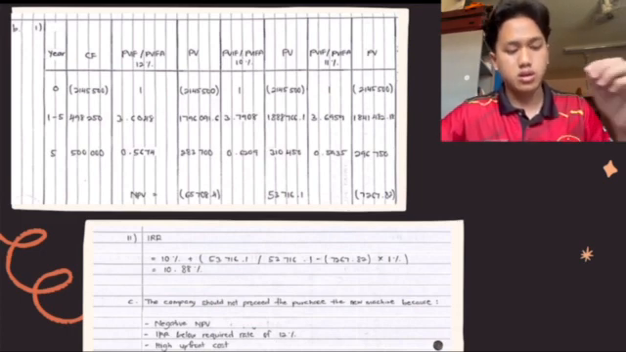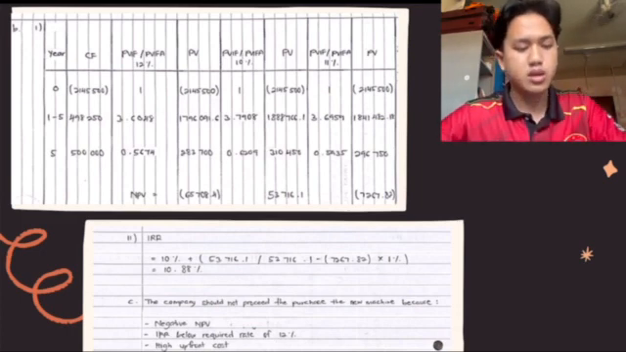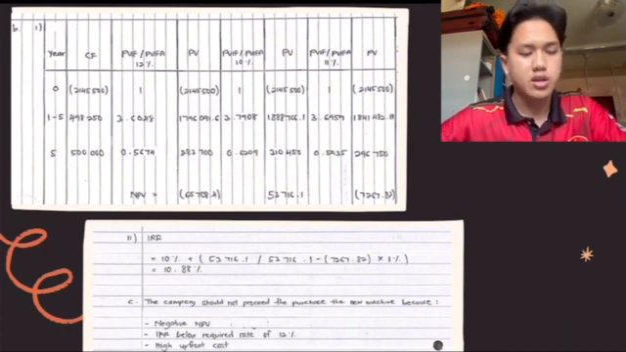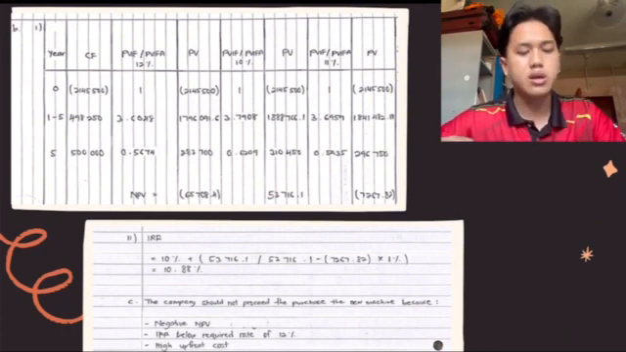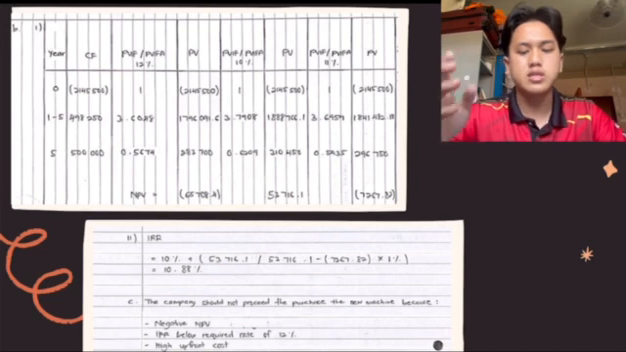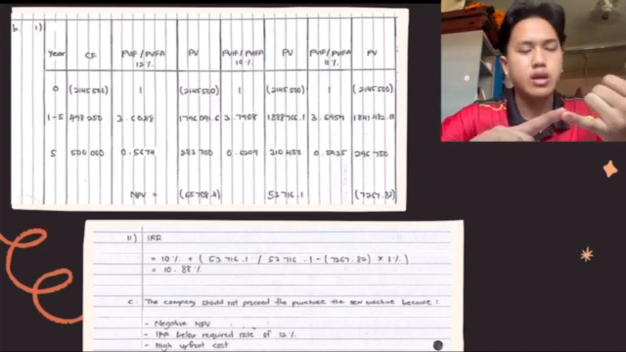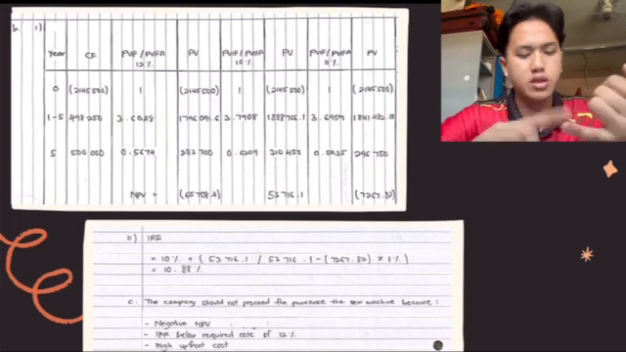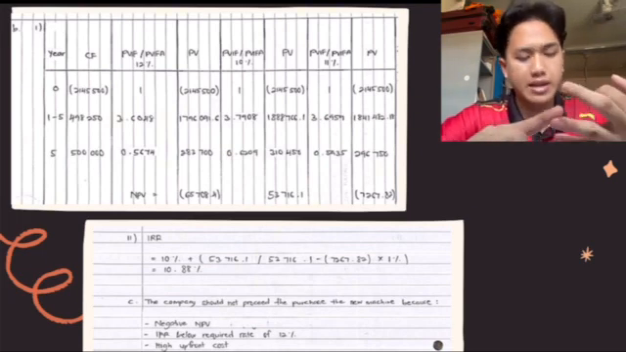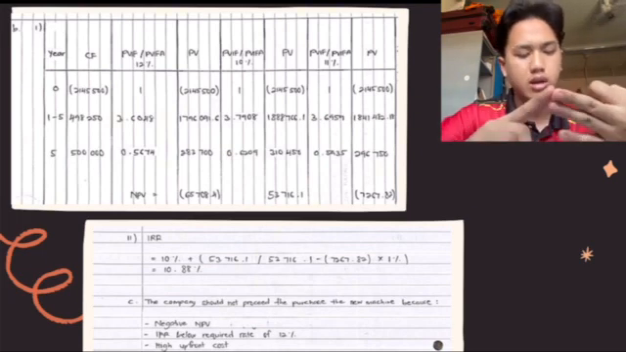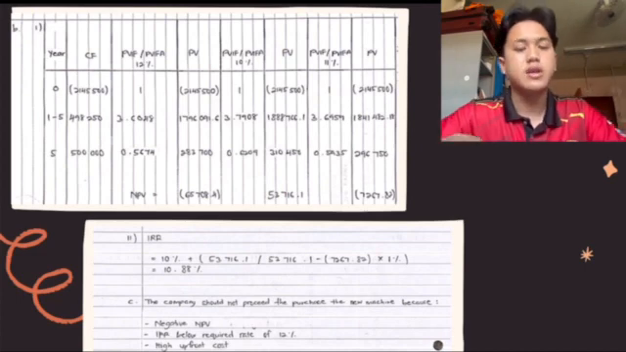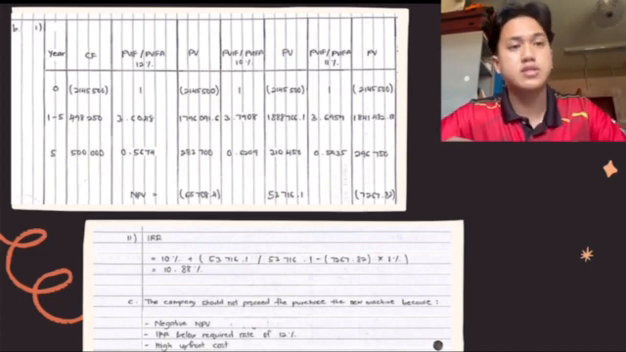So next we go to the last question, question C. The answer is the company should not proceed with the purchase because first, there is a negative NPV, the internal rate of return is below the required rate of 12%, and lastly, there is a high upfront cost. So that's it. Thank you so much.